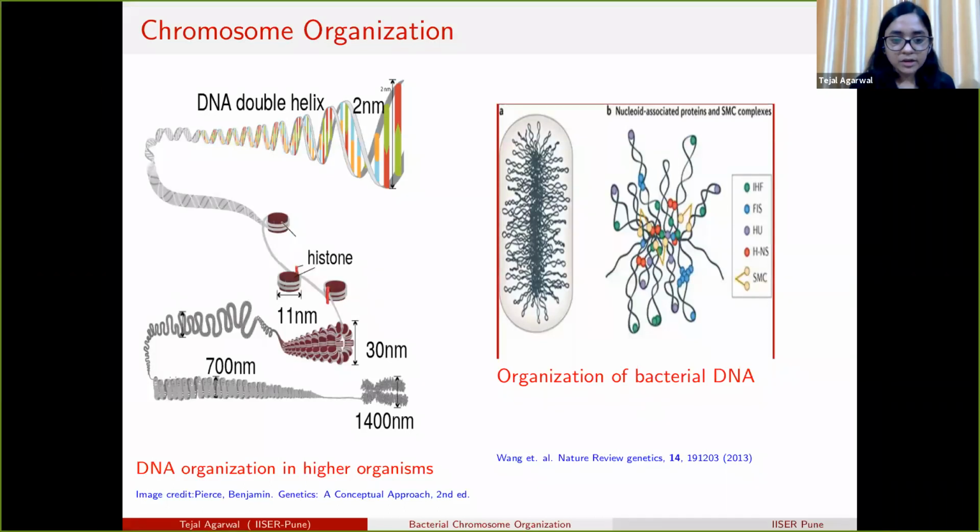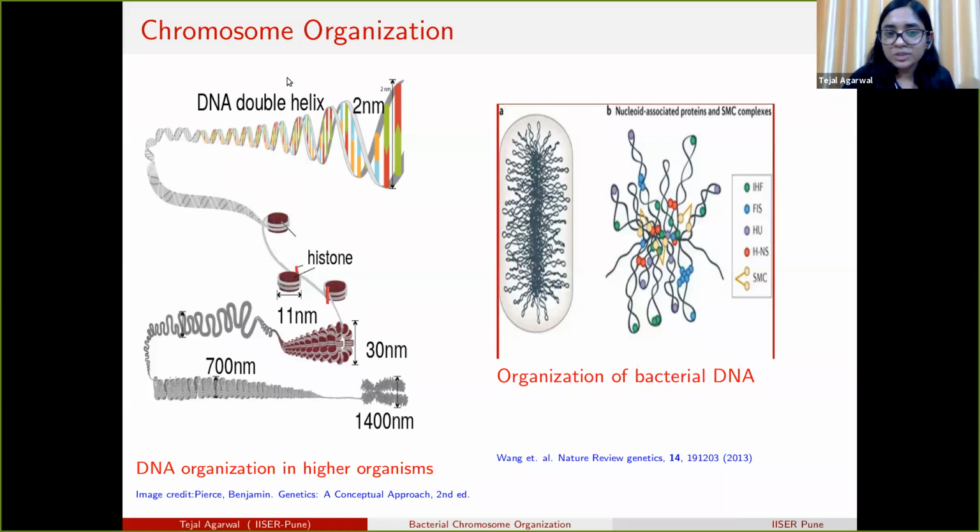It is known from our high school textbooks that chromosome organization is not like a random polymer, but there is a hierarchy of structures. We all know the double helical structure of DNA. The double helix DNA is made up of A, T, G, and C, where AT and GC are called base pairs.